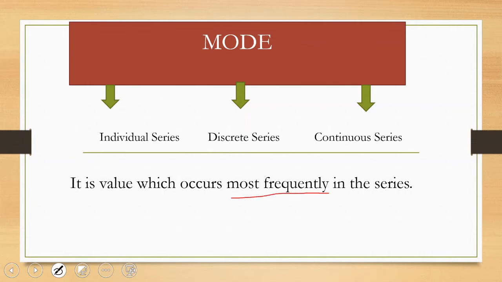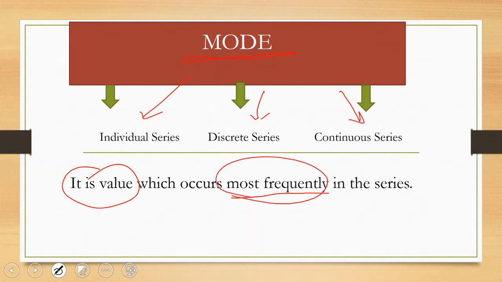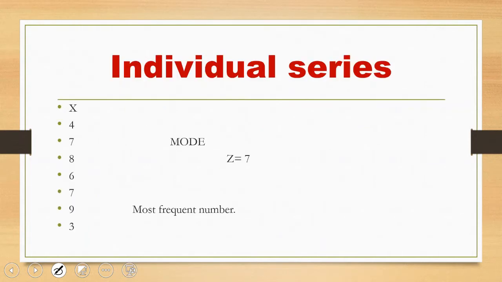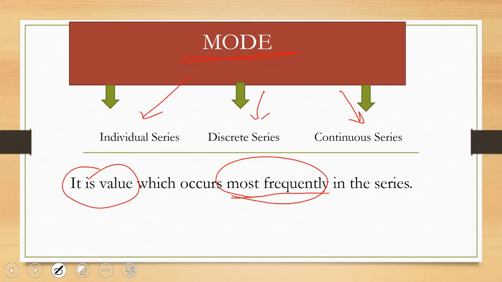And again, this method is explained in three series: individual series, discrete series, and continuous series. It is a very simple method to calculate the average. It is that particular value which occurs many times. That means mode. And mode is denoted by Z.